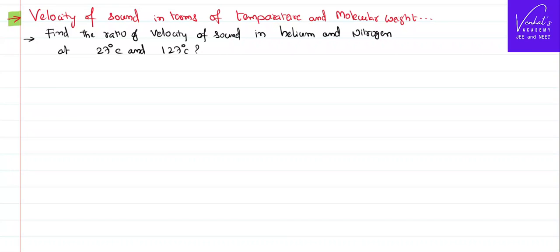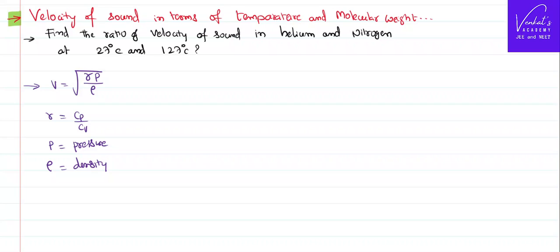Then we have the direct expression for the velocity of sound as root of gamma P by rho, where gamma is the ratio of specific heats of the gases, Cp by Cv, P is pressure, rho is the density of the medium. This is based on the Newton-Laplace correction, where he considered that the propagation of the wave is an adiabatic process, where the temperature doesn't remain constant.